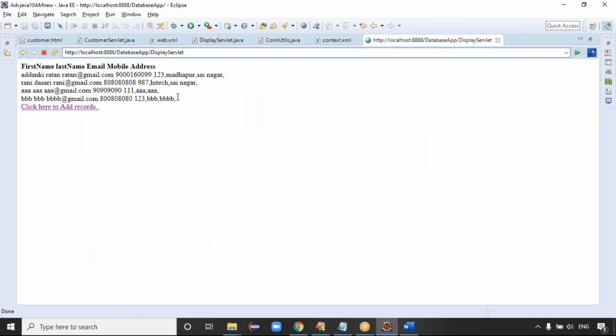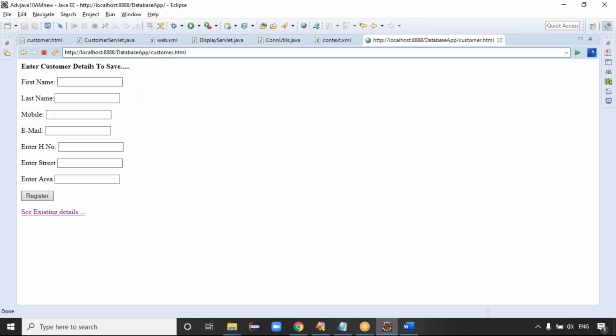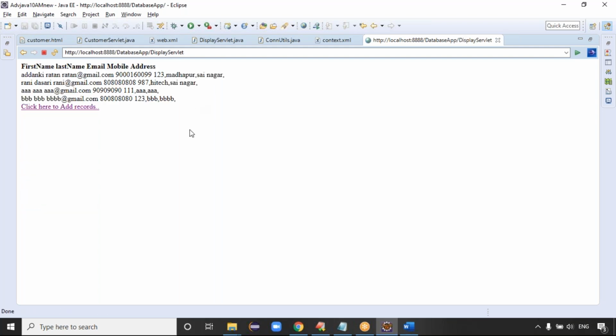Display all the records. Maybe BBB is inserted or not inserted. Definitely BBB, 808080 is inserted, right? Exactly. Click here to add the records. See the existing details, something like this, guys.